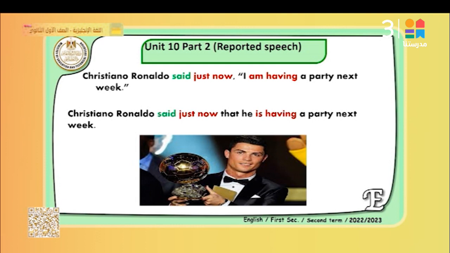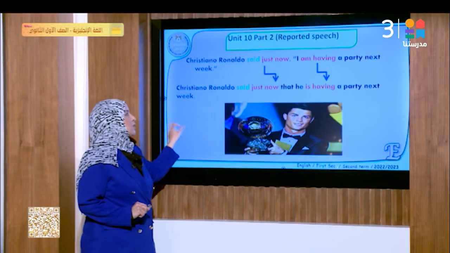So here I am having will be he is having, because we are talking about Cristiano. So we will say he is having. But we didn't change the tense. It's a present continuous here, and it is the same present continuous here. Why? Because it is something which is just said. So just now خلتني ما غيرش هنا التنس زي ما هو present continuous.